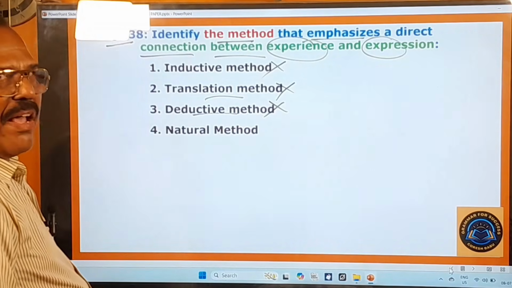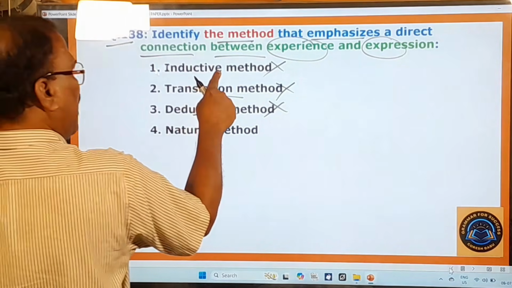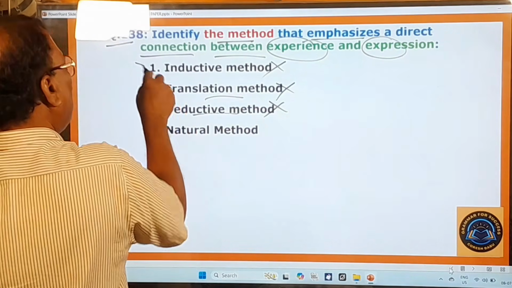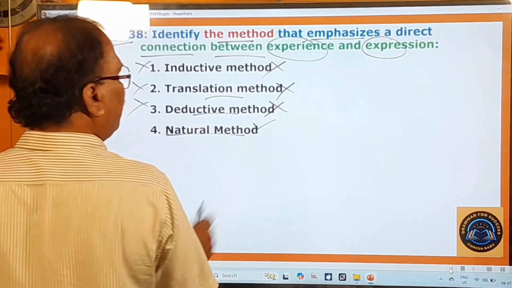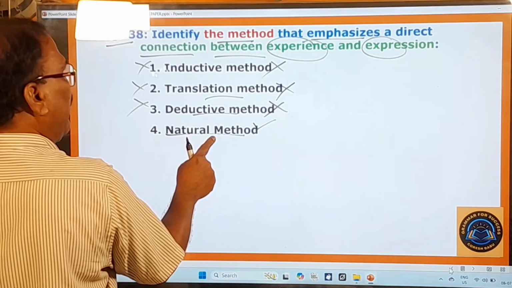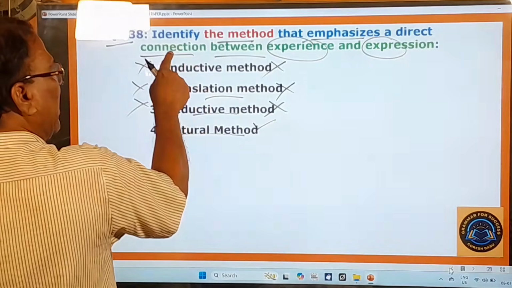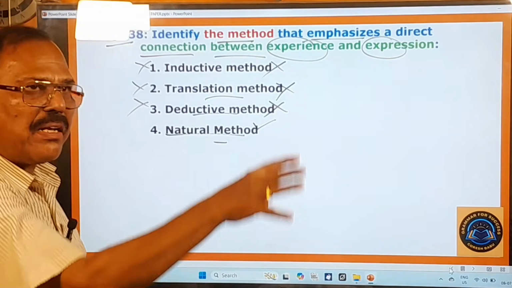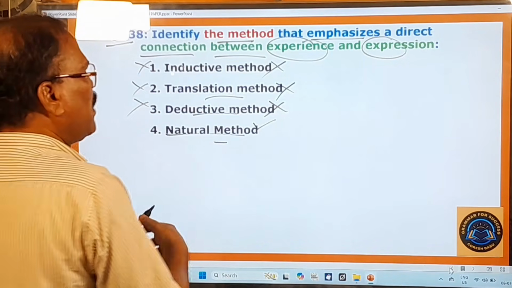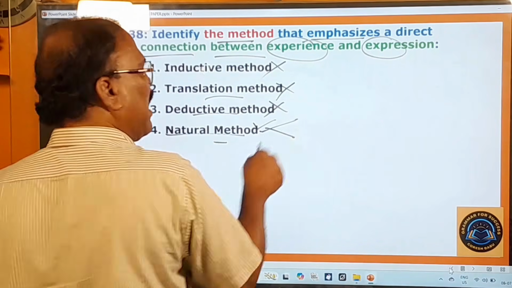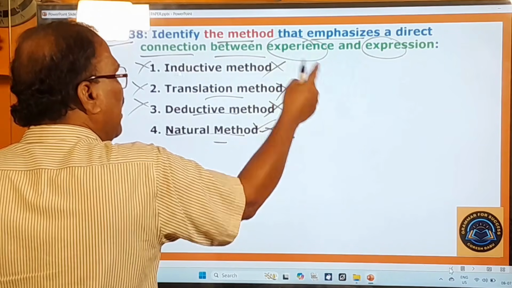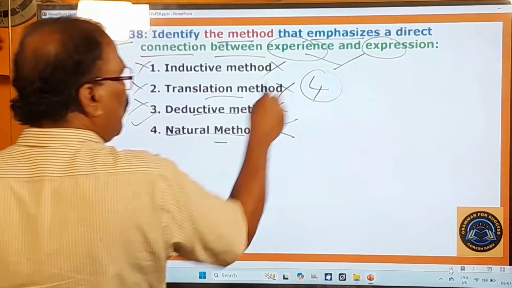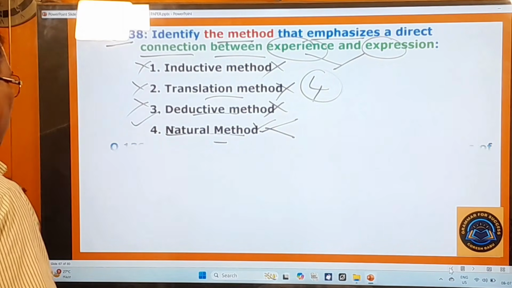Deductive again is a way of teaching grammar. This is a way of teaching grammar, this is a way of teaching grammar, this is only a way of translating some matter. So all these three are wrong, and natural method is there. This method emphasizes a direct connection between experience and expression. In this, you acquire the second language, you experience that language, and you express that language. So experiencing and expressing can be found only in the natural method, and therefore the fourth one is the right option. Now you move on to the next question.